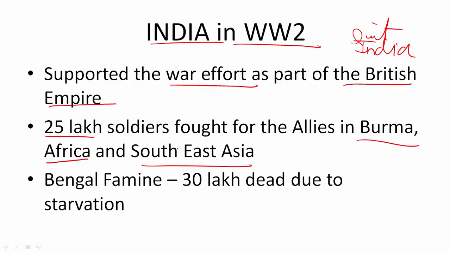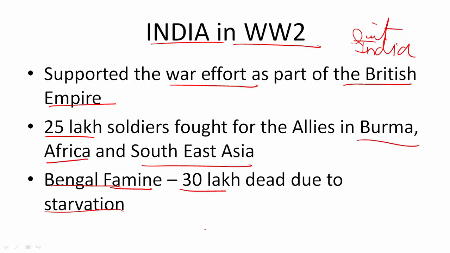Another important thing is the Bengal famine. 30 lakh people died due to starvation in the area of Bengal, that is today's Bangladesh, West Bengal, and Assam, because the British did not allow enough rice for the people living there. All the rice was sent for the British army; it was rationed. Another reason was that a huge amount of rice came from Burma, but when Burma was captured by Japan, this supply of rice stopped.